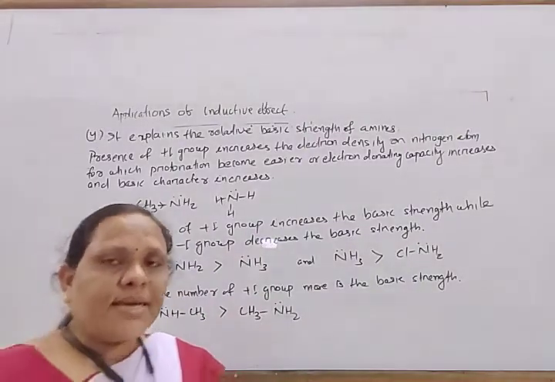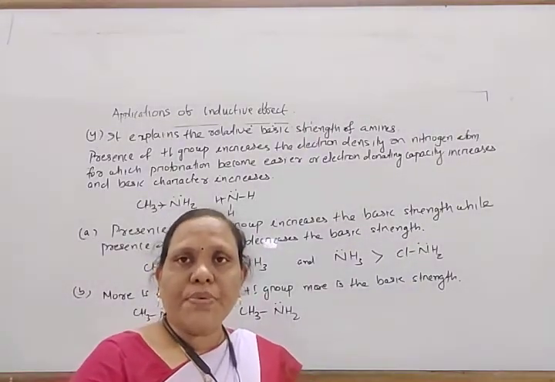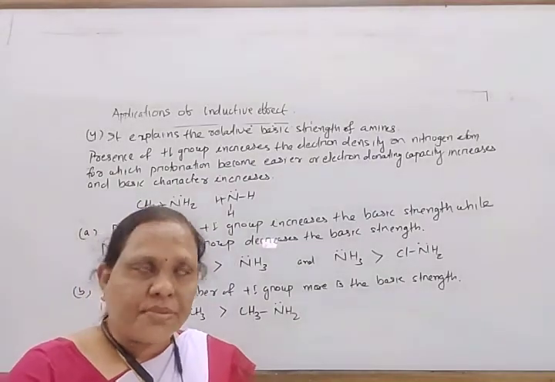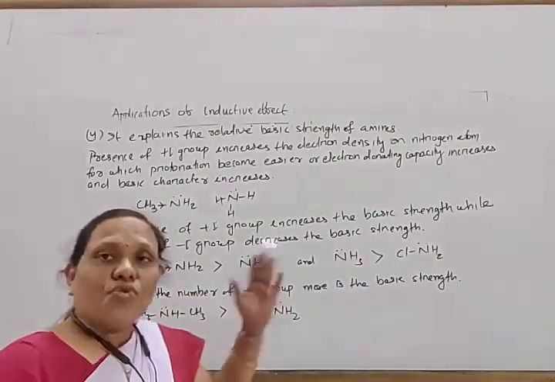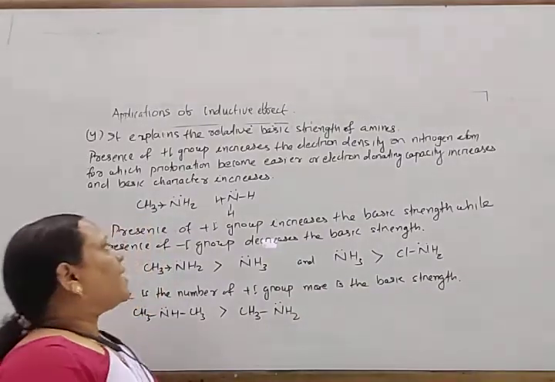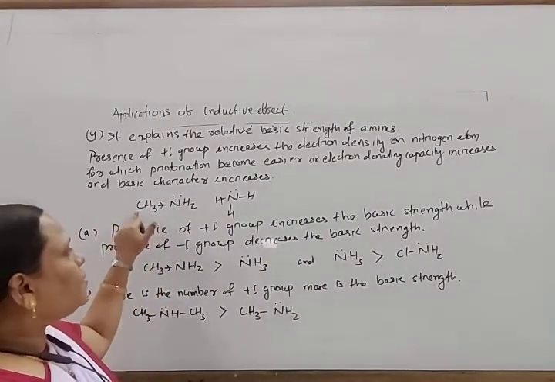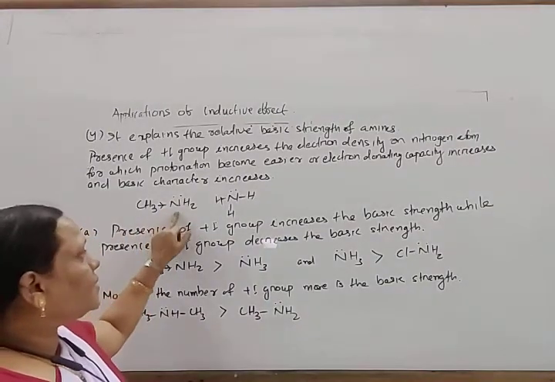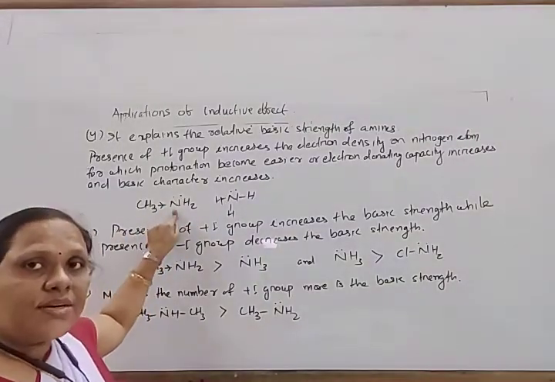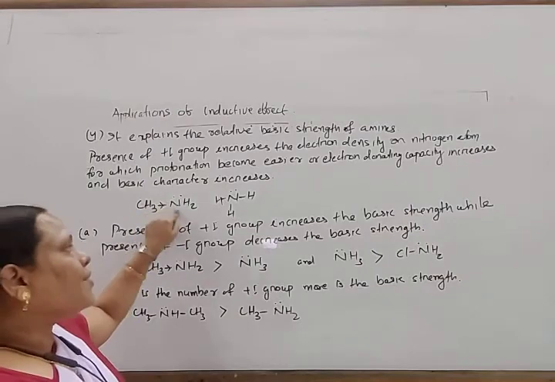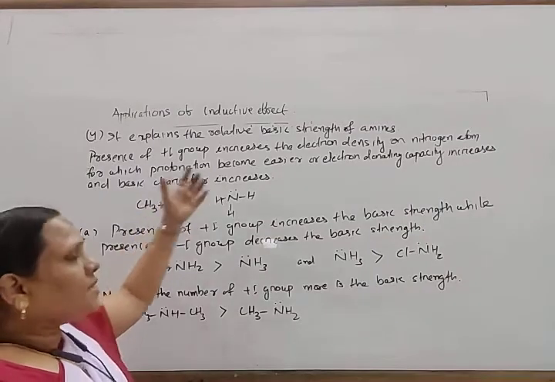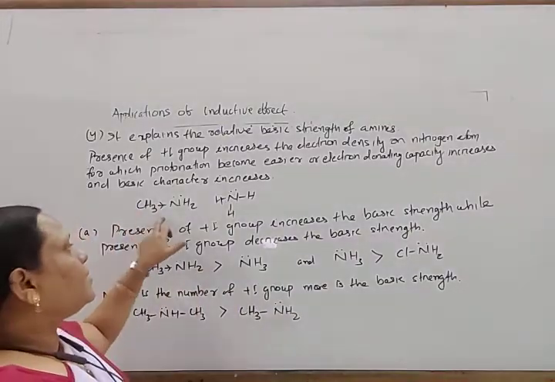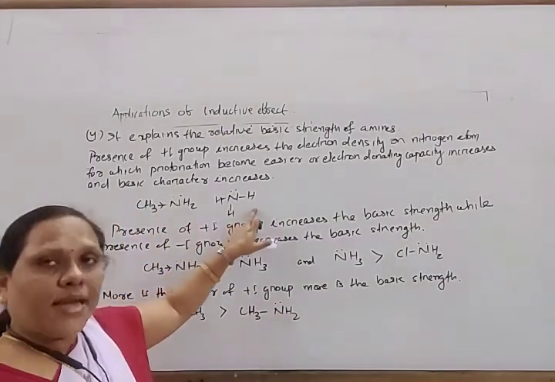So amines are basic in nature due to the presence of a lone pair of electrons on them, and they have the tendency to receive H plus ion. These are more basic than ammonia. Here the methyl group donates electrons, releasing electrons towards nitrogen. The electron density on the nitrogen atom increases, for which receiving H plus, that is protonation, becomes easier. In this way, it is more basic than ammonia.